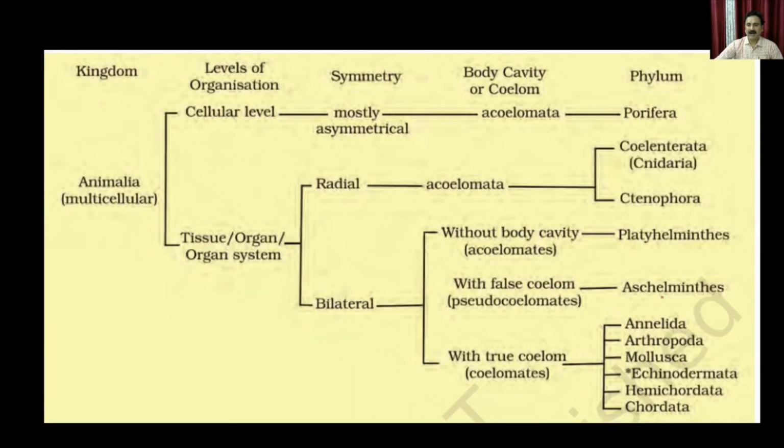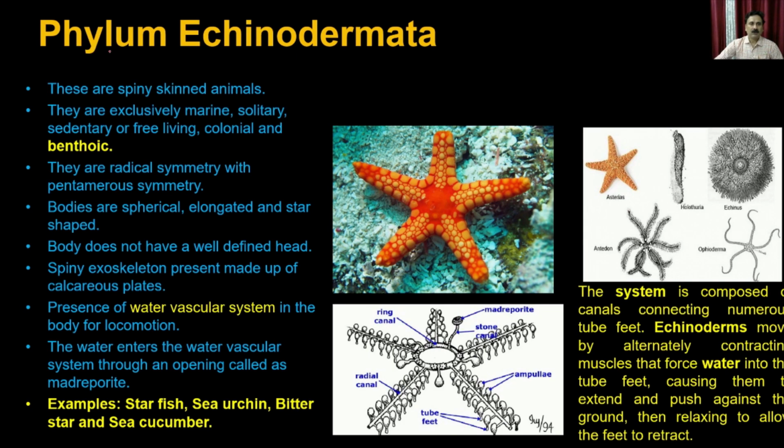So this is all about the Mollusca, and so far we have discussed Annelida, Arthropoda, and Mollusca. Let's move on to the next higher level of animals, which is called the Echinodermata. Echinodermata is a very exclusive class because they are the spiny skinned animals. They are mostly present at the bottom of the ocean. So they are exclusively marine. There is no freshwater Echinodermata possible.